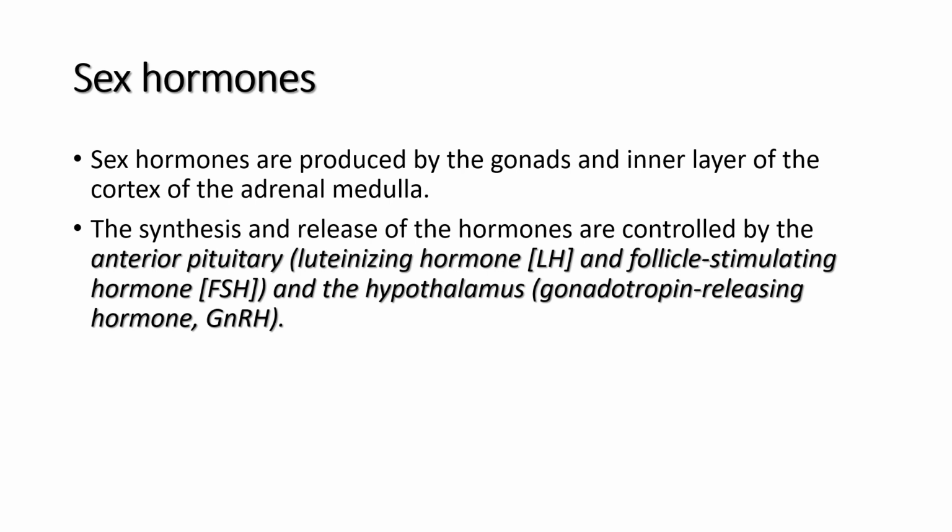Now, where or what is the site of sex hormones? Sex hormones are produced at the gonads and the inner layer of the cortex of the adrenal gland. These are the two sites where sex hormones are secreted.